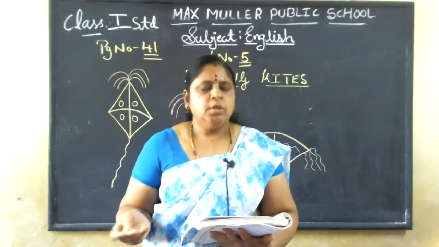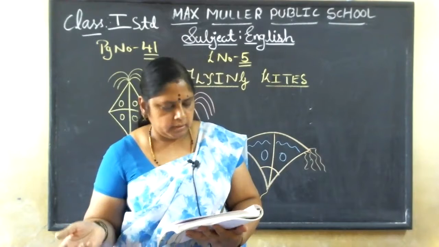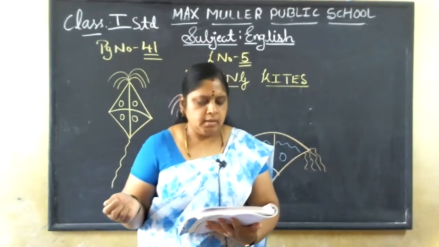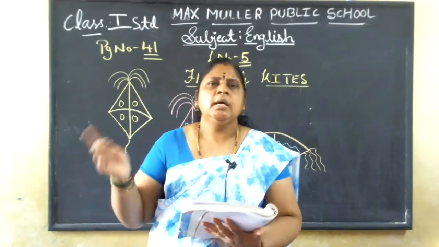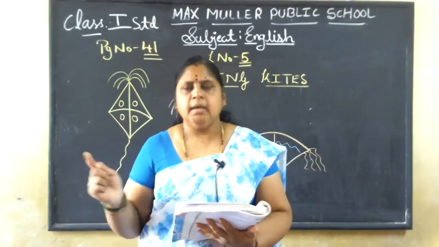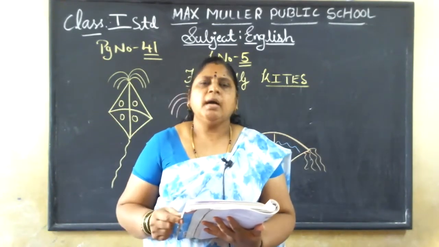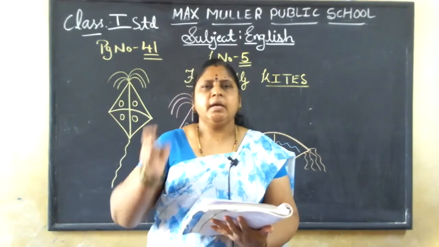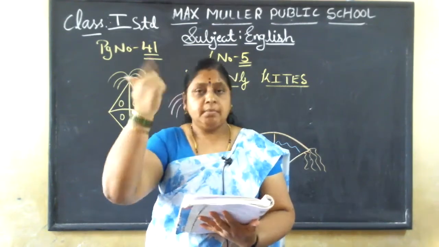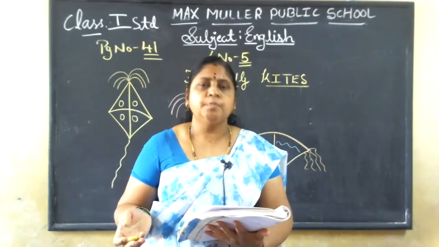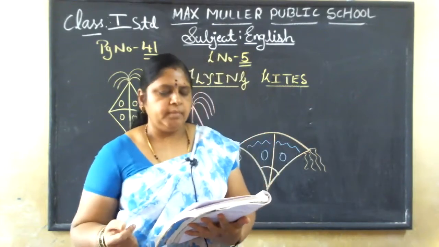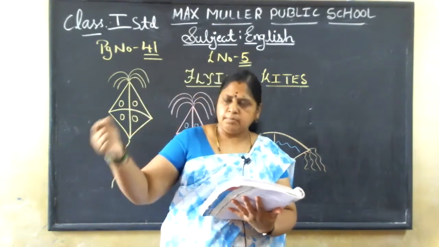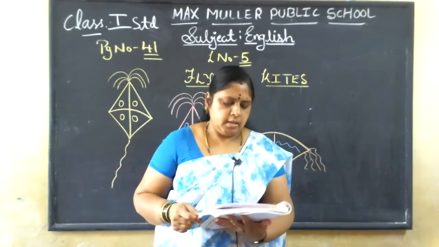Today is a holiday. Anoop and Neha are in the garden. Who are the 2 children? Anoop and Neha are in the garden. "Come, let us fly our kites," Anoop is calling. "Come, let us fly our kites," Anoop says. They get their kites. Both of them went home and brought their kites into the garden.